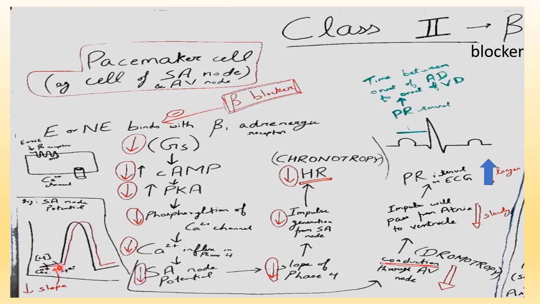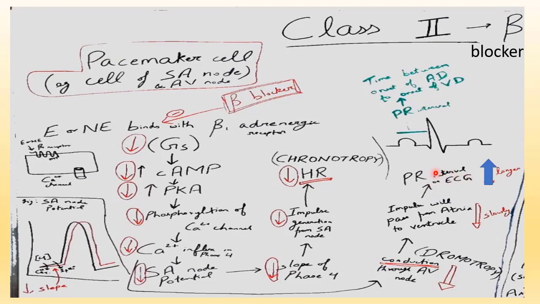In this graph of SA node potential, we can see there is a decrease in the slope of phase 4, happening due to decreased calcium influx in phase 4. Now, this decreased calcium influx in phase 4 is also decreasing the conduction through the AV node. So, impulse will pass from atria to ventricle slowly. That will result in prolongation of the PR interval on ECG.